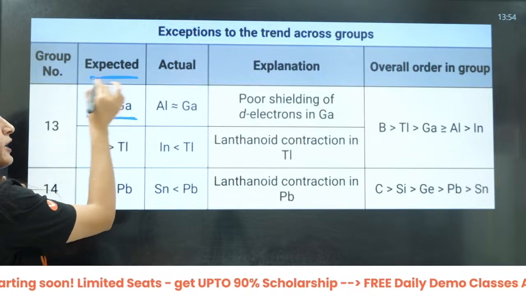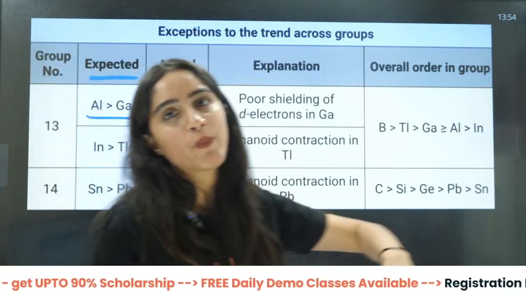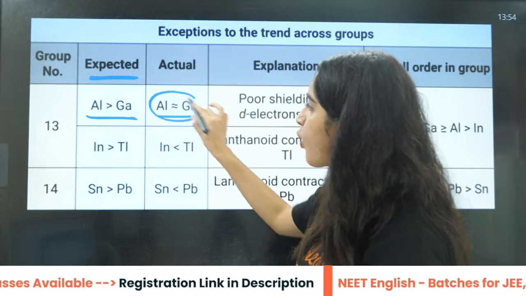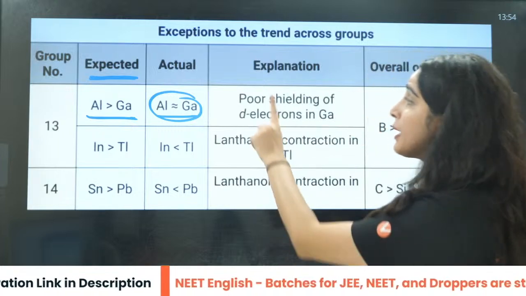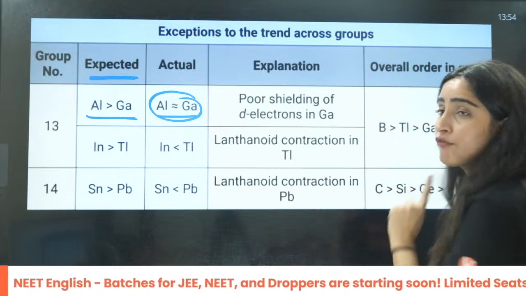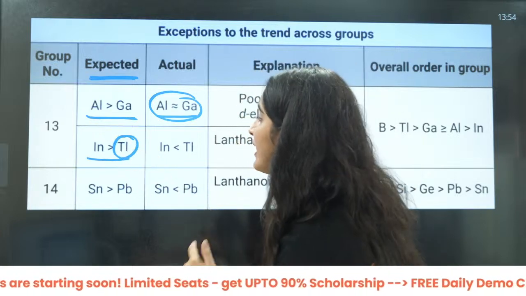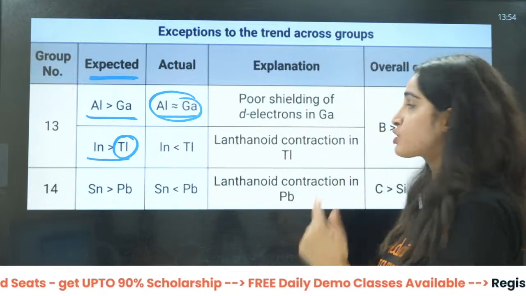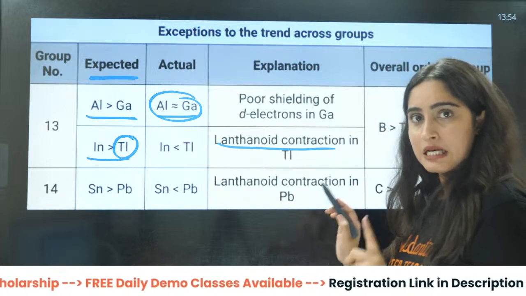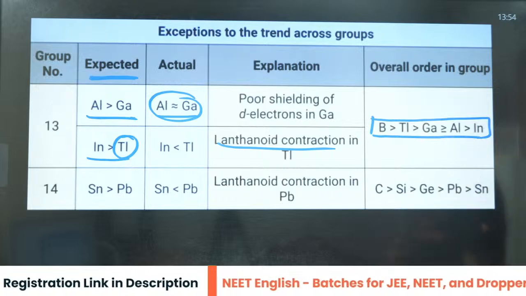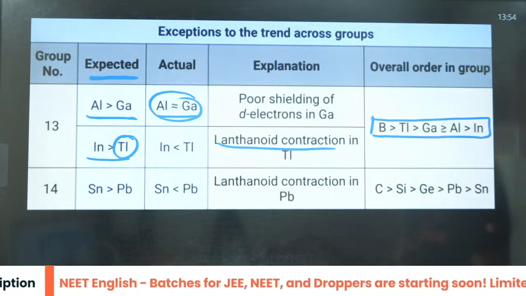Then you have the next thing, as I told you, this is in the group of aluminium. This is expected because down the group ionization energy should decrease. But what exactly happened? This becomes almost similar. Why? Because of the poor shielding effect of d block d electrons. And what about thallium? Why is it more as compared to indium? Because of lanthanoid contraction, right? That is why the actual order is this, what we observe.